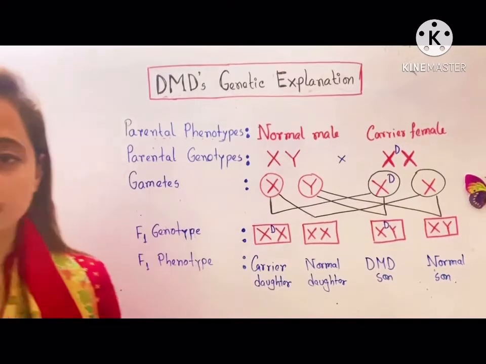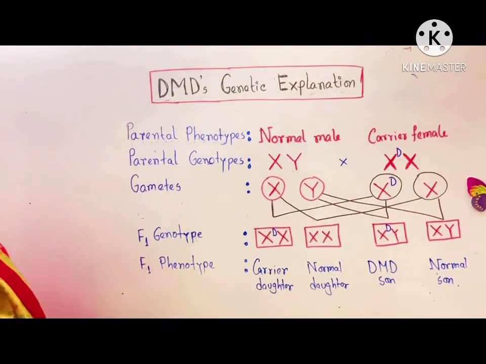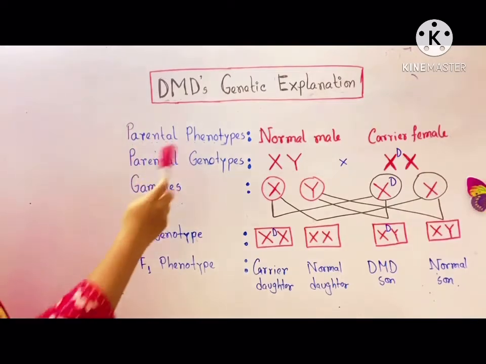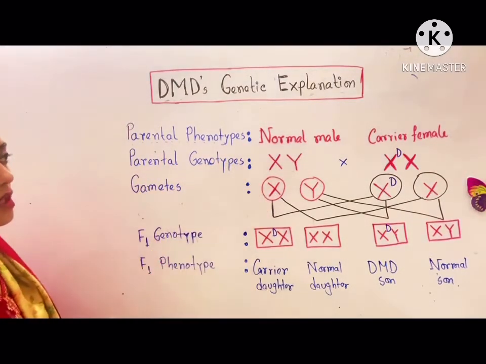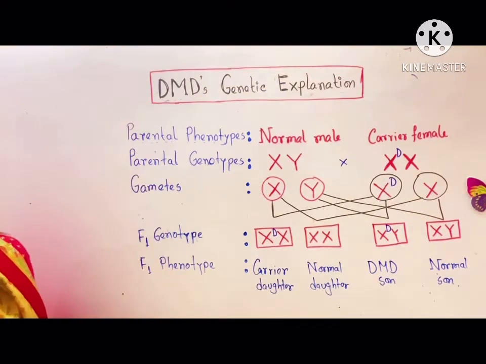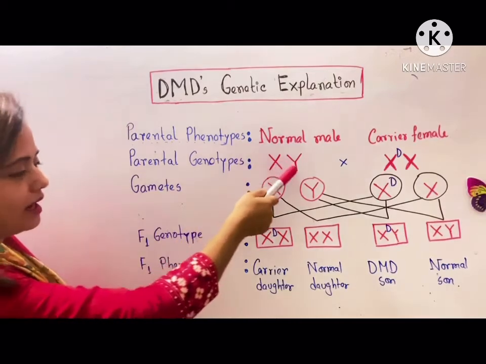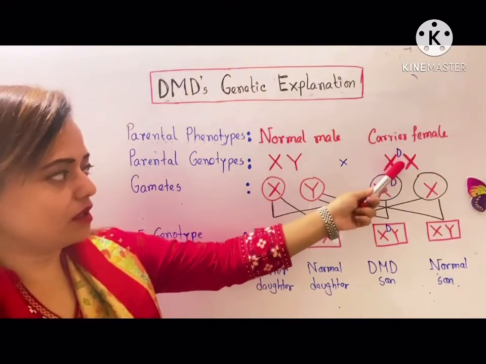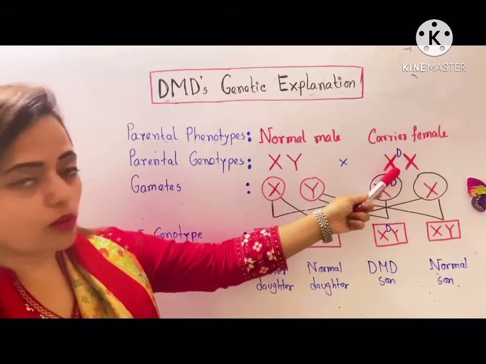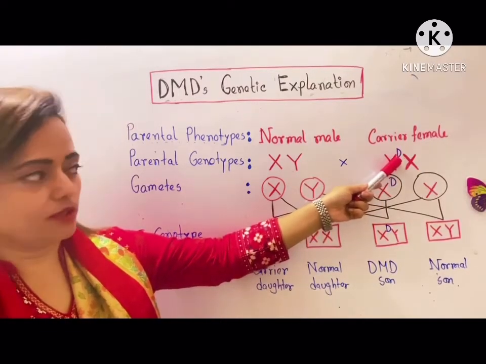Let's come to the genetic explanation of DMD. If a normal male mates with a carrier female of DMD, the parental genotypes would be like that, because if she is only a carrier, then only one X chromosome will carry the problematic gene.